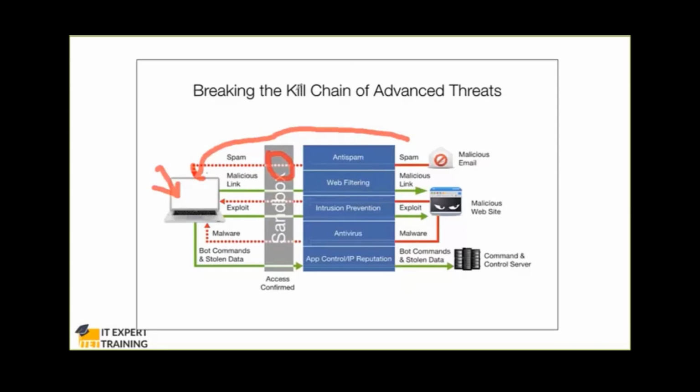So in the sandboxing environment, if I find this is spam, or it is a malicious website, or it is going to the command and control center, what will happen? It is blocked in this sandbox itself before it infects the actual system. Are you able to understand?